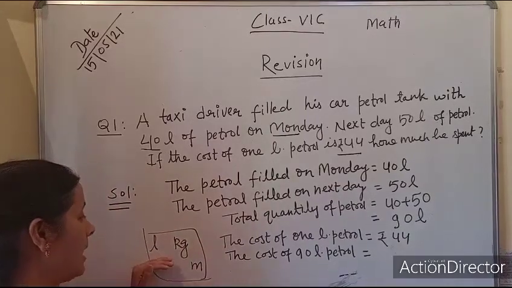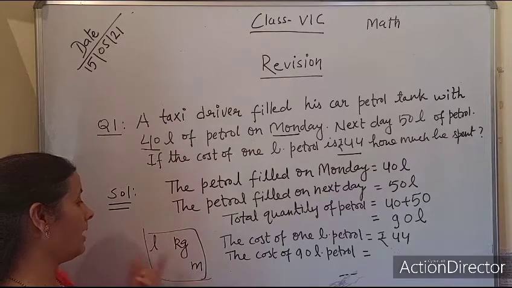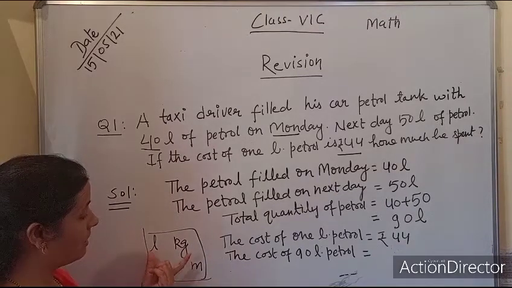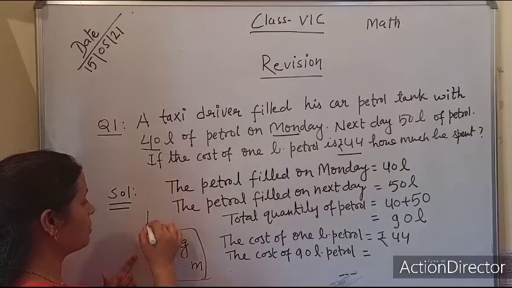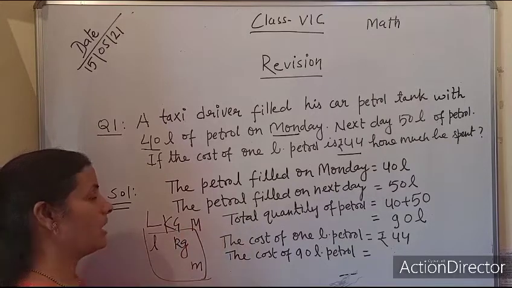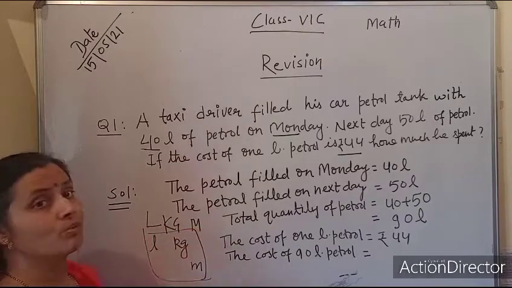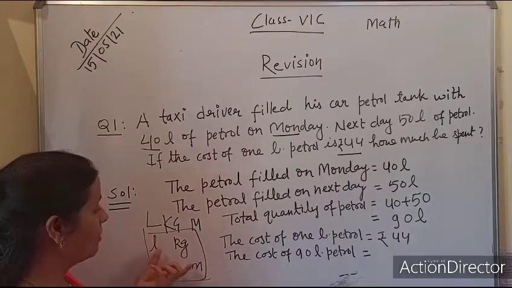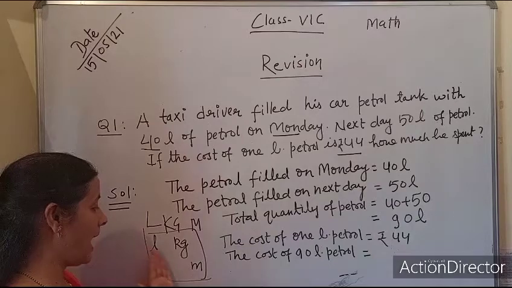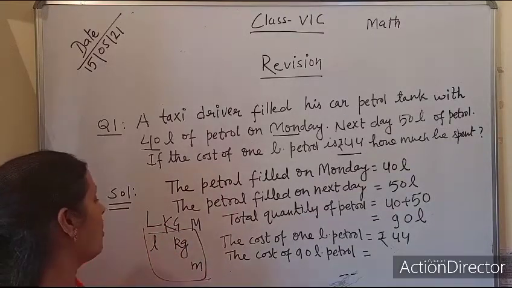Just keep in mind that the symbols you use related to measurement, weight and capacity are always written in small letters. Otherwise it is not a correct way, because in senior classes the meaning of these symbols would be different. So whenever you write abbreviations related to measurement, weight and capacity, always use small letters.